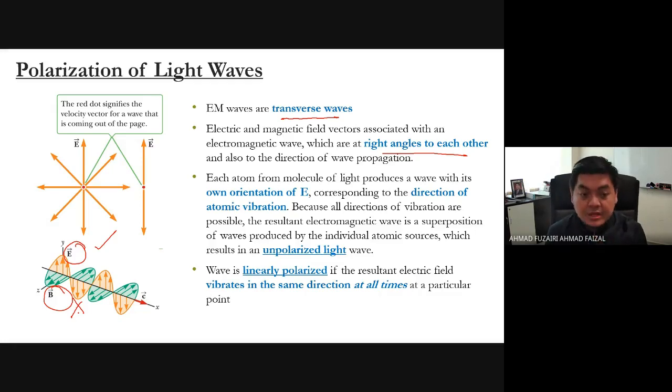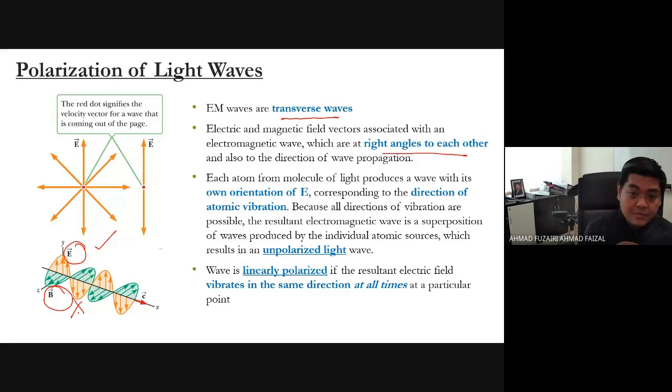When we use a polarizer, it is due to the electric field only. Remember, we only take the directions, the orientations, of the electric field.